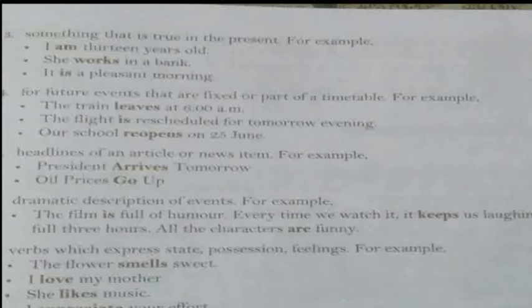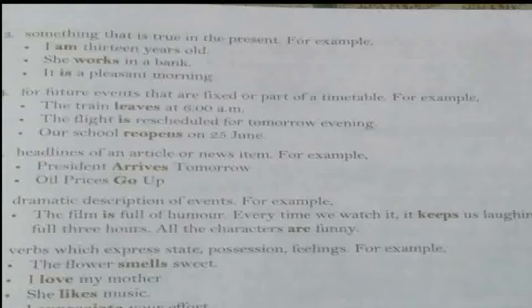Then there are words which express state, position and feeling. For example, the flower smells sweet. So here it is expressing the feeling, that the smell of the flower is sweet. I love my mother. This is also a feeling, love. The word love is a verb here. She likes music. Likes is the verb. Okay, so these all are feelings shown in the sentences, and there we use simple present tense.